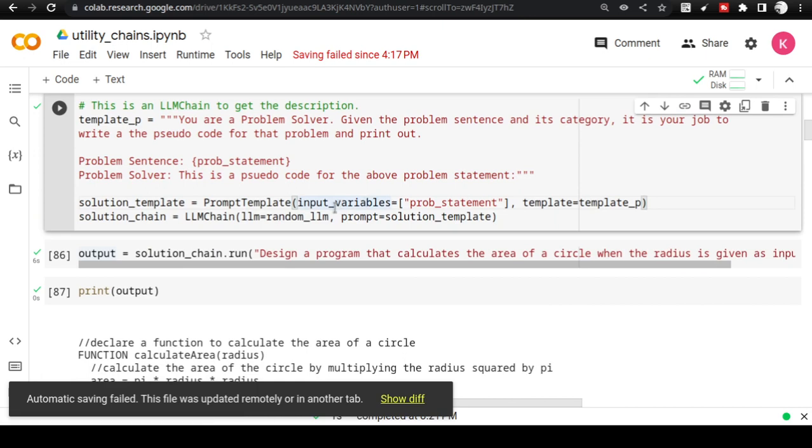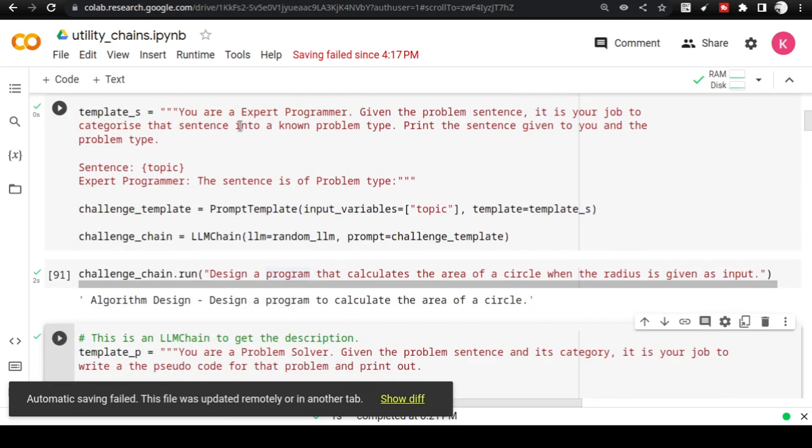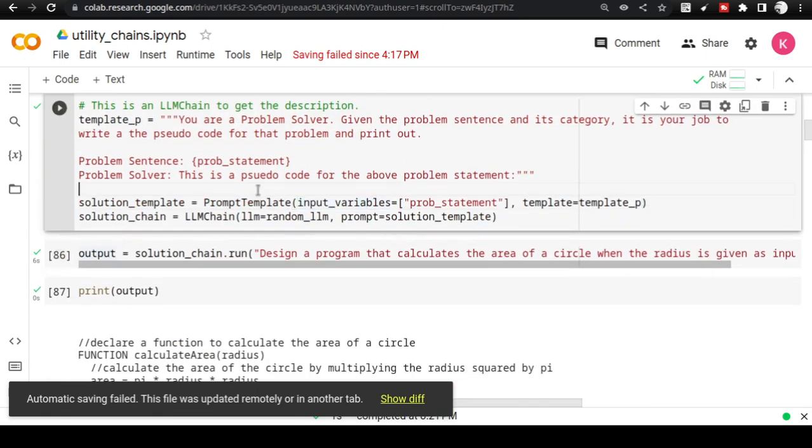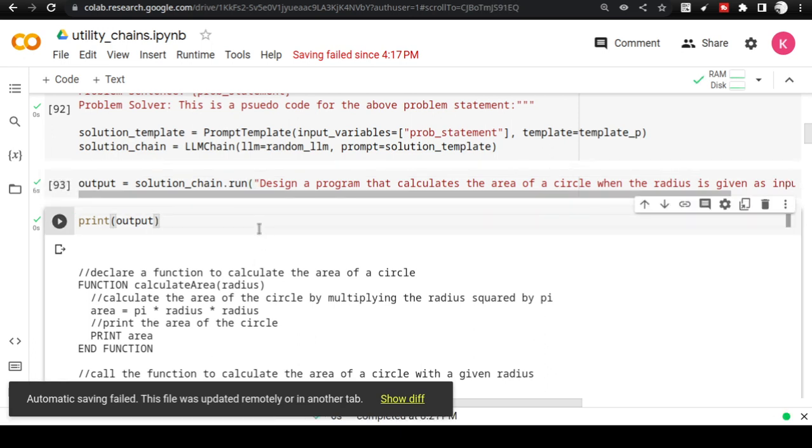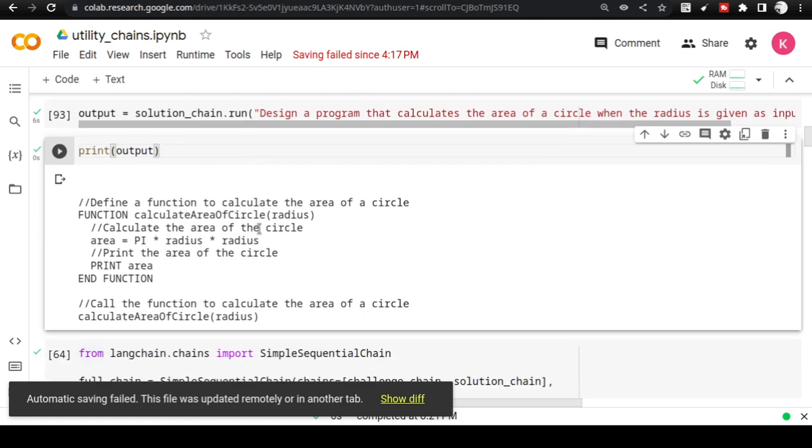Now, because I have changed the temperature to 0, I am going to rerun the solution chain also, and let me check the output now. Let us see whether the output has changed by any chance. Because when we fix the temperature equal to 0, the randomness inside the language model reduces drastically. So here it has not changed.